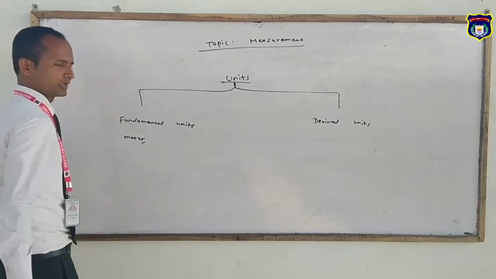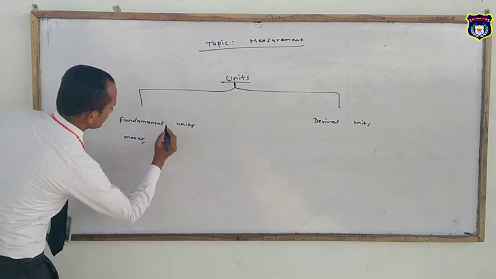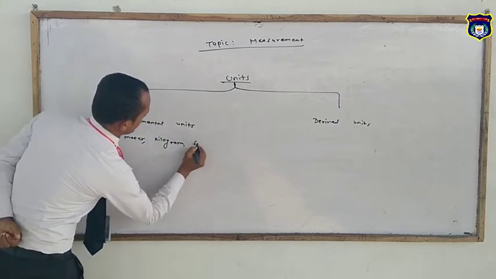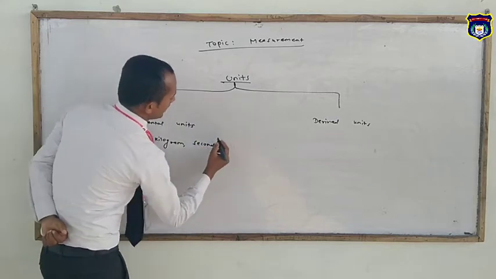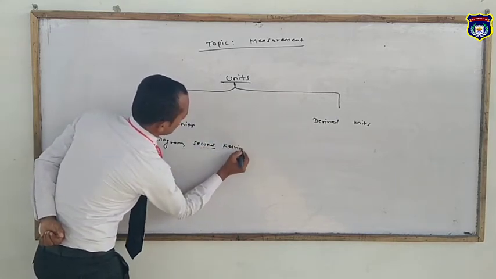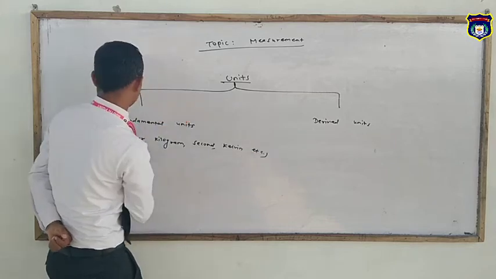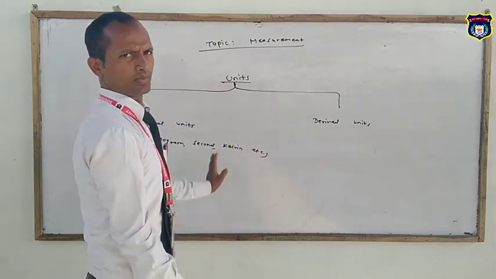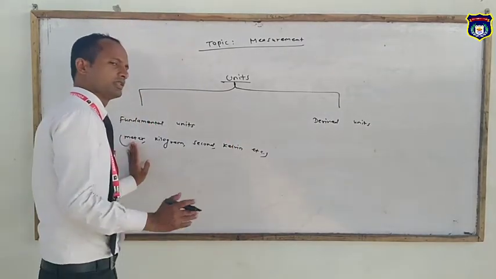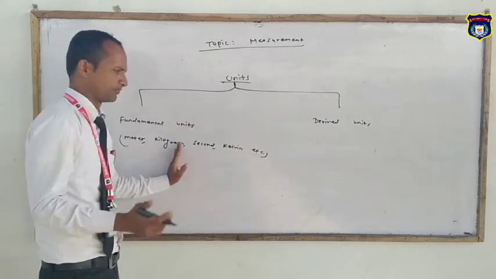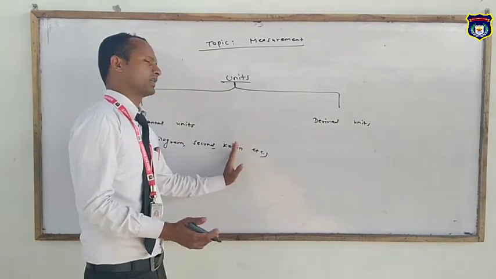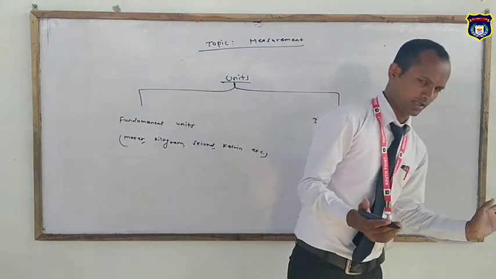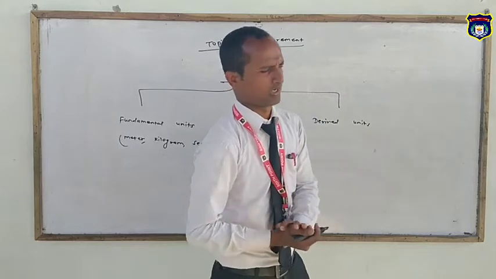For example, fundamental units, the units of fundamental quantities: the unit of length is meter. Similarly, kilogram, second, Kelvin, etc. These are all units of fundamental physical quantities, as meter is the unit of length, kilogram of mass, second of time, Kelvin of temperature, etc. Similarly, derived units are units of derived physical quantities.